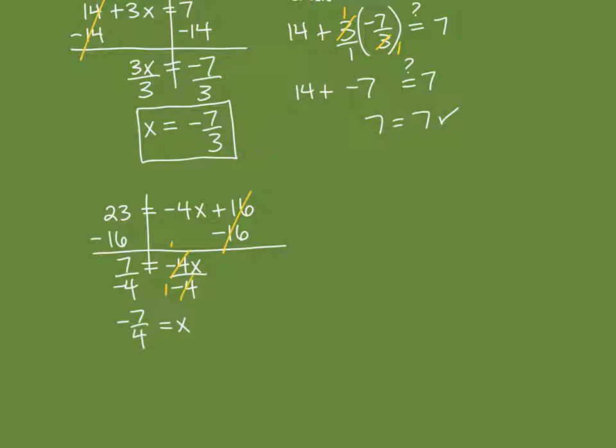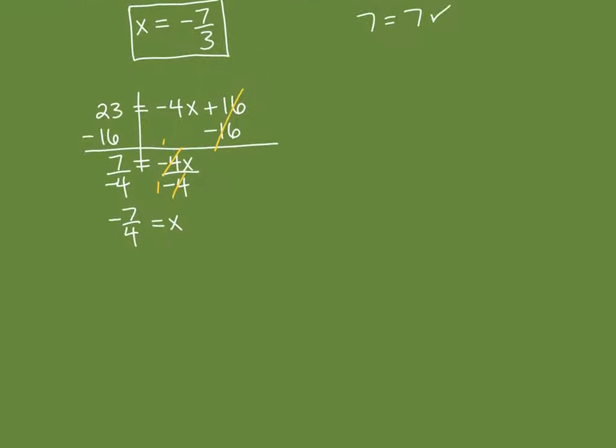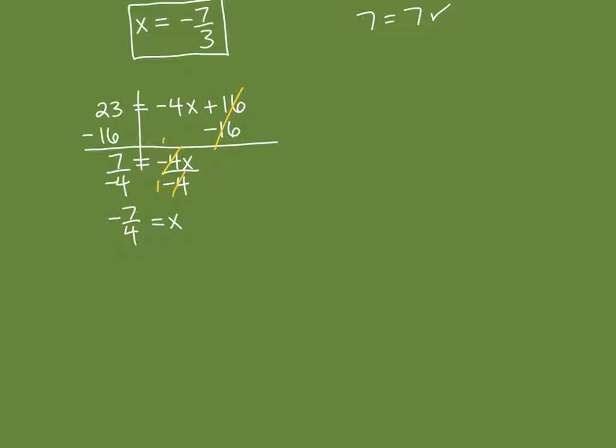Now this one, technically, you could write it as an improper fraction, or, I'm sorry, it is an improper fraction. You can write it as a mixed number or a decimal, since the decimal terminates. So I don't care how you write it. You can write it like that. You can write it as -1 3/4, or you can write it as -1.75. The only reason it's okay for the decimal is because it terminates. It's not a repeating decimal, so that's okay. I don't care which version you use.